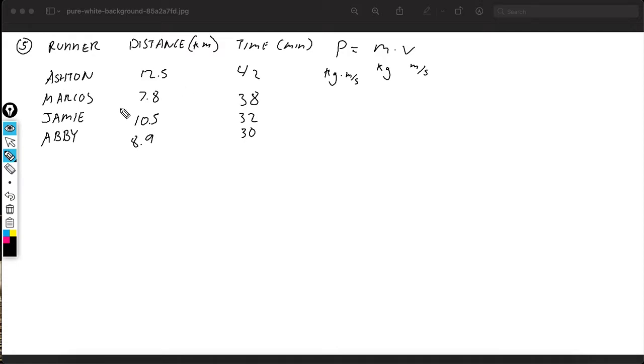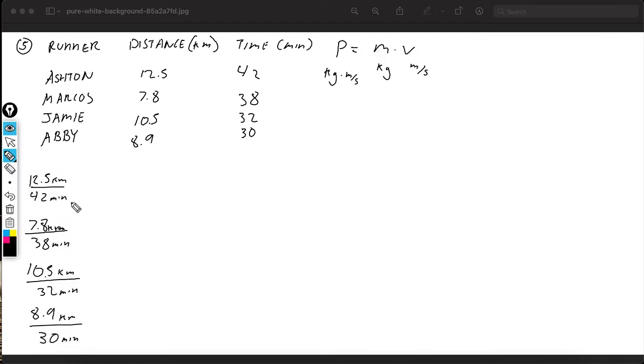I'm going to walk you through it, and do everything in order as I see Ashton, Marcos, Jamie, and Abby. So I'm going to write 12.5 km over 42 min. I'm just writing them all out in order. Nothing crazy so far. Sorry, I'm writing super small. We've got 10.5 km and 32 min, and 8.9 km over 30 min. I'm going to keep everything in the same order as the list of guys so we stay consistent.